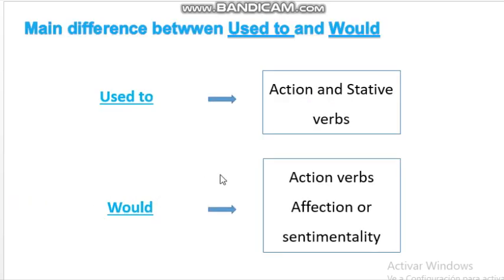Okay, now we are going to see the main difference between used to and would. When we use used to, we refer to action and stative verbs. That means that we can use action and stative at the same time. But with would, we can't use stative verbs. We have used action verbs. But we can talk with affection or sentimentality in these sentences that we use with would. Okay.